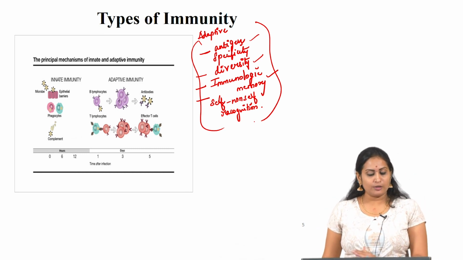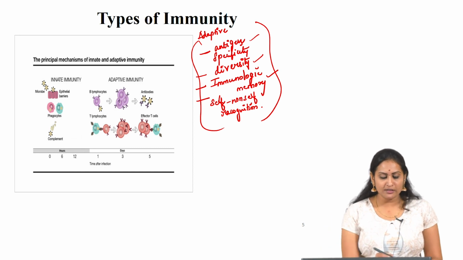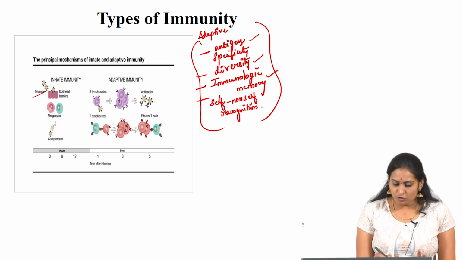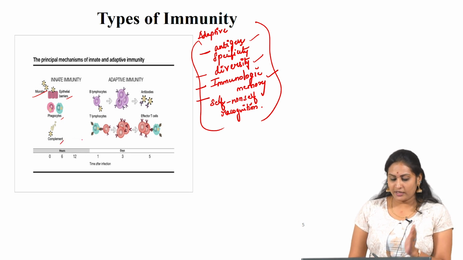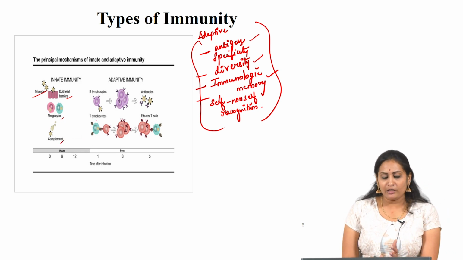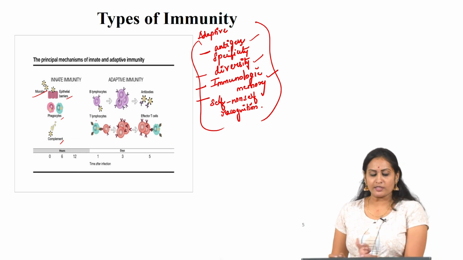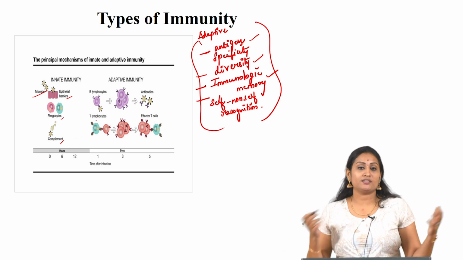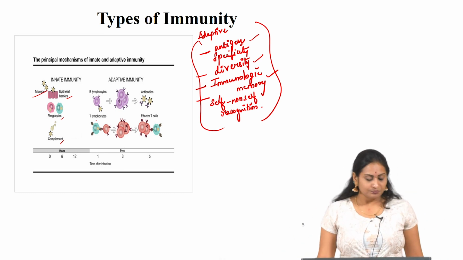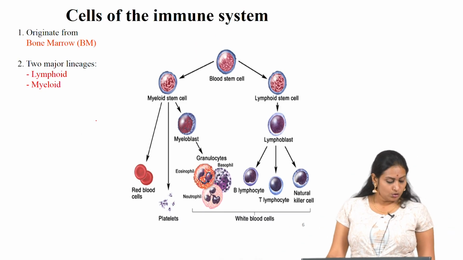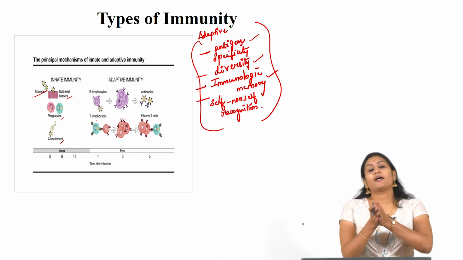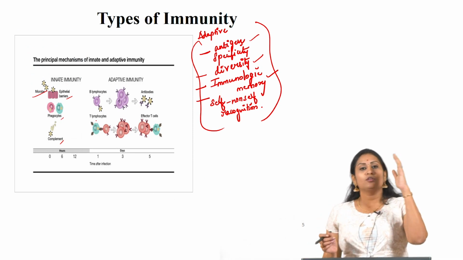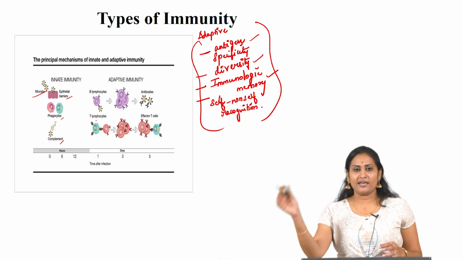The principal mechanisms of innate immunity are microbes, epithelial barriers, phagocytes and complements. In the case of adaptive immunity, they are B lymphocytes and T lymphocytes. B lymphocytes produce antibodies and T lymphocytes are the effector T cells, Th cells and Tc cells. So, this is all about the types of immunity, to summarize innate immunity and adaptive immunity.